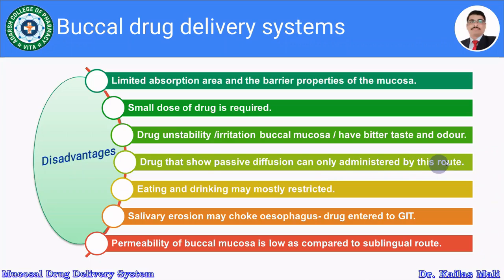It is not possible to develop a drug which is absorbed by the carrier mediated transport system or other mechanisms. Eating and drinking are almost restricted when the formulation is placed in the buccal route. Then salivary erosion may choke the esophagus, and furthermore, the drug is going to enter the gastrointestinal tract. Then permeability of buccal mucosa is low as compared to the sublingual route. So these are the certain disadvantages of the buccal drug delivery systems.